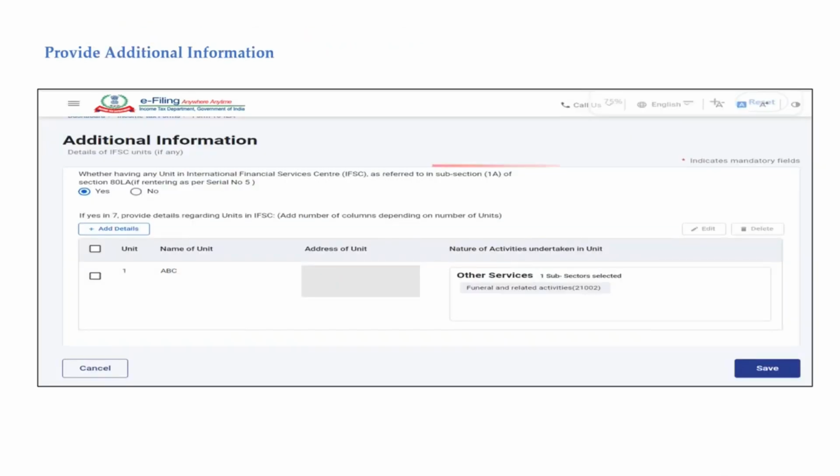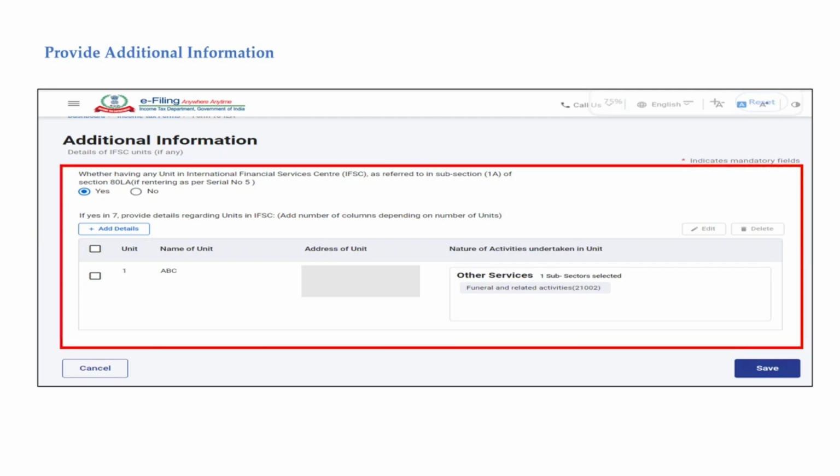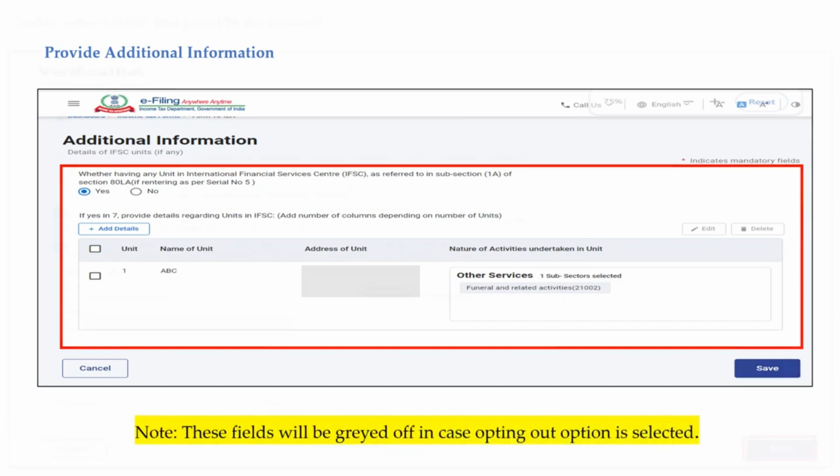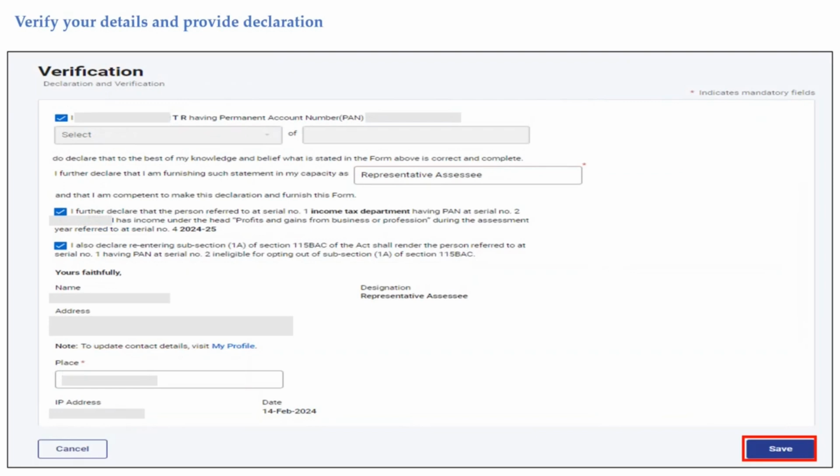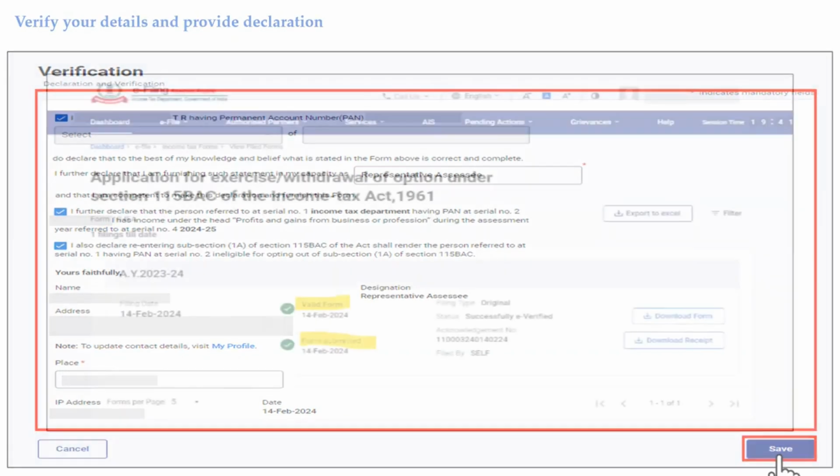In the Additional Information section, you would be asked whether you are having any unit in the International Financial Services Center referred to in Section 80LA subsection 1A. If the answer is yes, you are required to provide the details of the units in IFSC. However, these fields will be grayed out in case opting out option is selected. You would be required to verify the form and provide the declaration and then click on Save button.